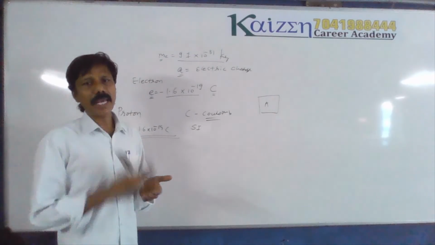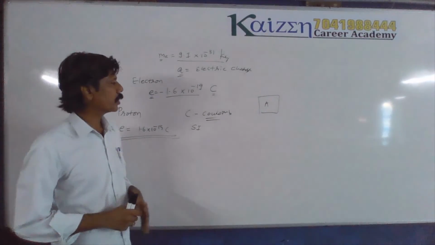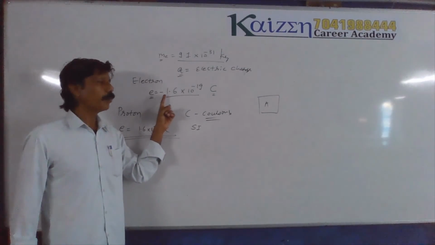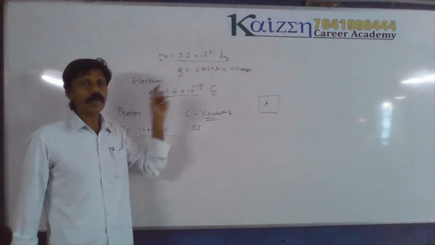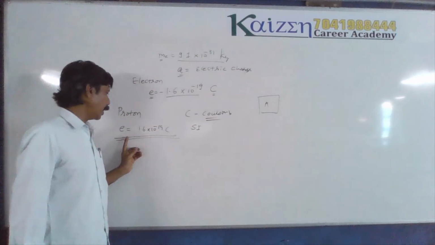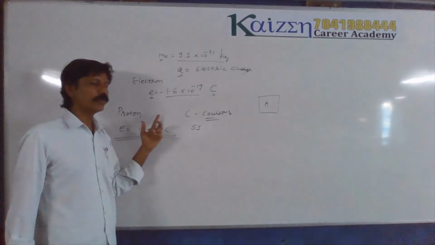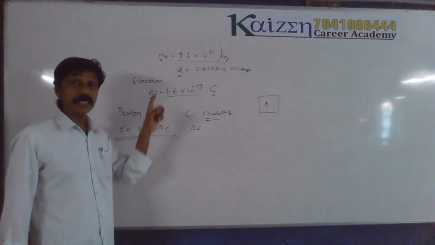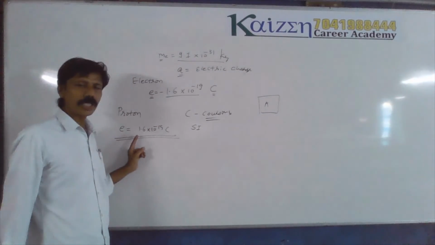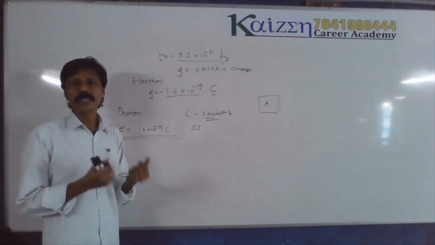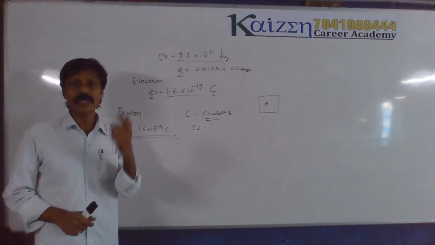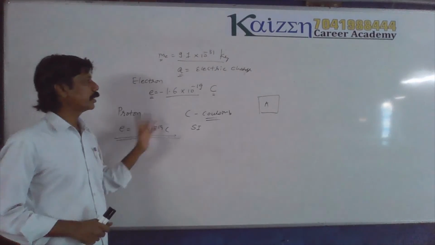The number of electrons and protons inside any atom is equal. One electron has charge negative 1.6 × 10^-19, and one proton has charge positive 1.6 × 10^-19, so the total charge will be 0. The charges are additive, and there are only two types.